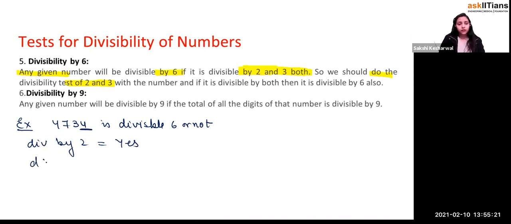Then check the divisibility by 3. 4 plus 7 plus 3 plus 4, how much will it be? 10. And this is 18. 18 is what?